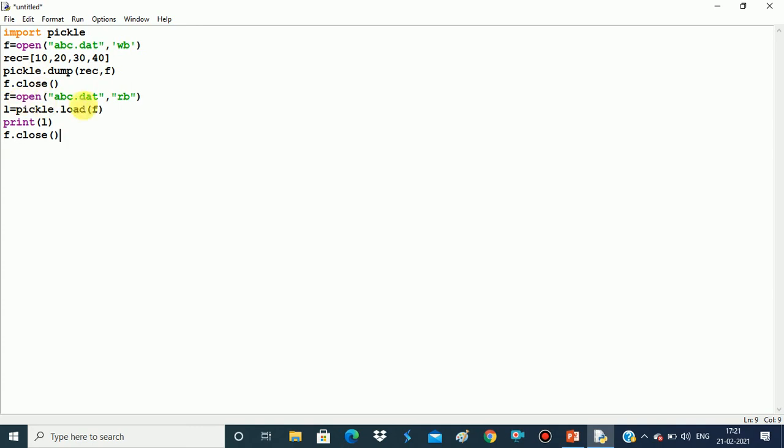Now in order to read the data from the file, again open the file, specify the name of the file and write the mode. रीड करना है फाइल को तो हम रीड मोड में इसे ओपन करेंगे. Then we will say L is equal to pickle dot load. Load function is used to read the data from the file, specify the file handle and then we say print L, यानी कि जो भी डेटा हमने फाइल से रीड किया वो किसमें स्टोर हो गया, the variable L. अब हमें इस डेटा को प्रिंट कराना है, so we use the print statement print L. After that we'll close the file. So let us save this file and check its output.